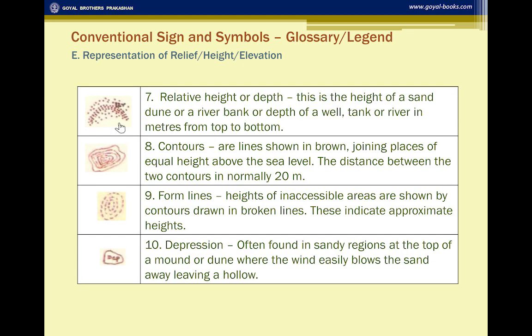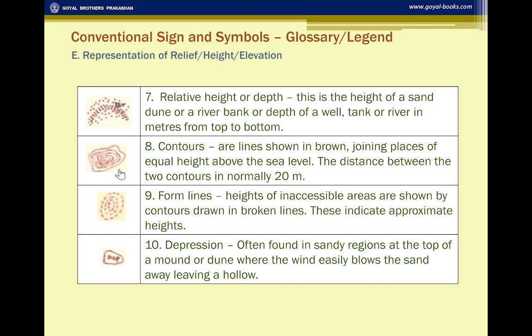The relative height we just discussed, if it is given beside a sand dune, shows the relative height of the sand dune is 12 meters. So the R is for the height between top and bottom. Whenever the question is asked, you must always remember to state that the relative height of the sand dune is 12 meters. Do not say just 12 meters.